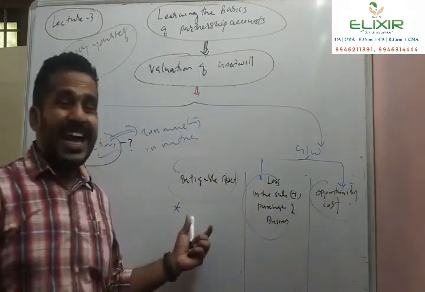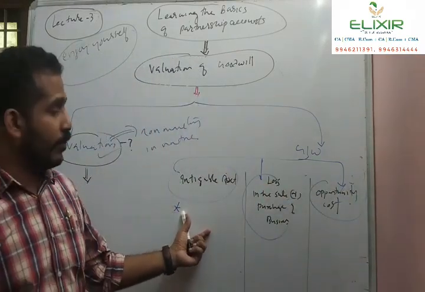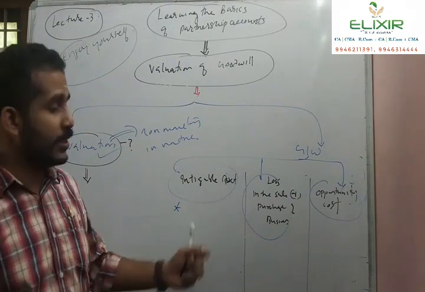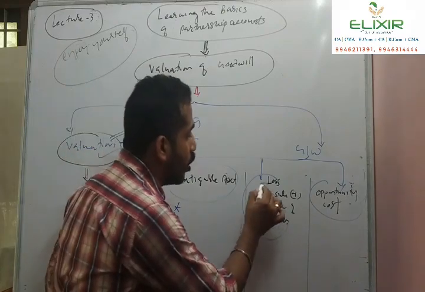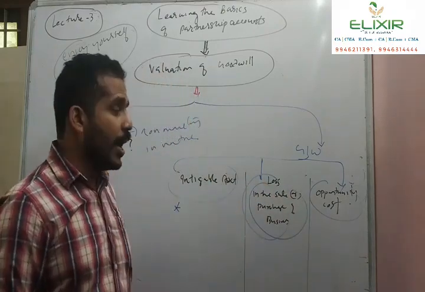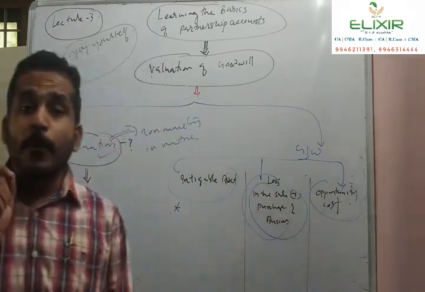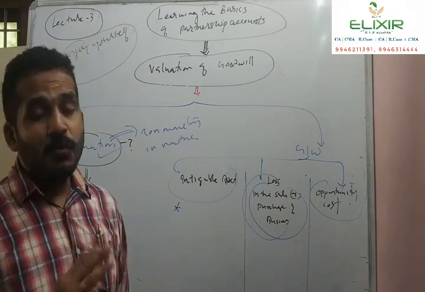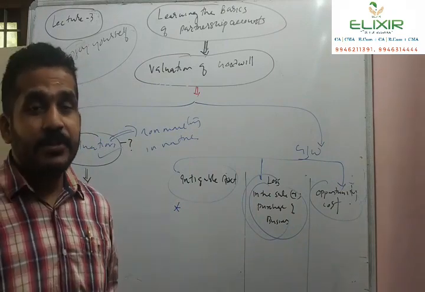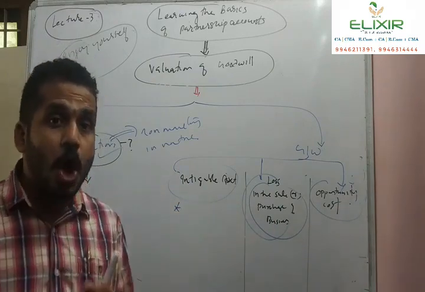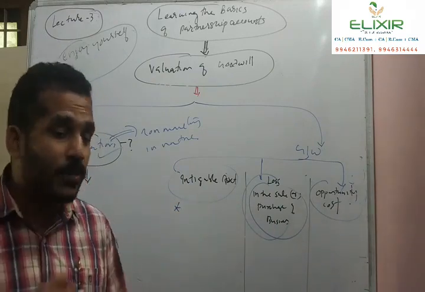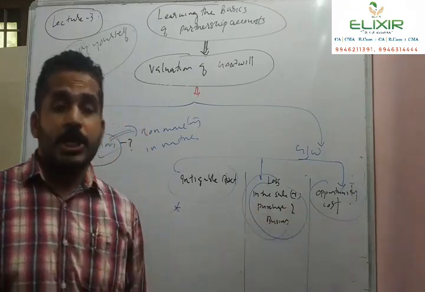One is the most popular term, intangible asset. Secondly, the loss incurred in the sale or purchase of the business, and thirdly, opportunity cost. So goodwill can be understood under three angles.